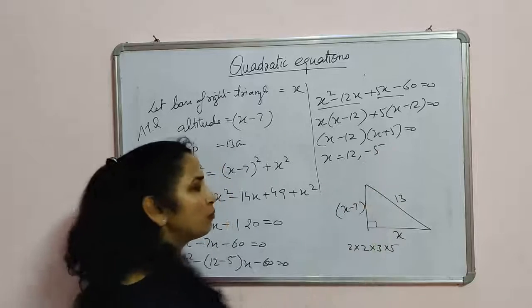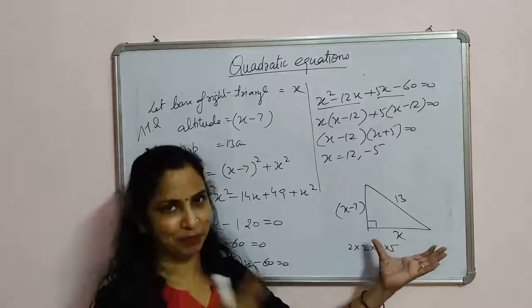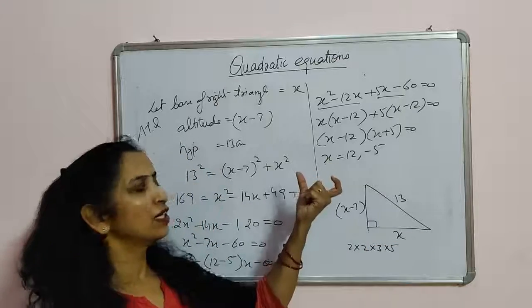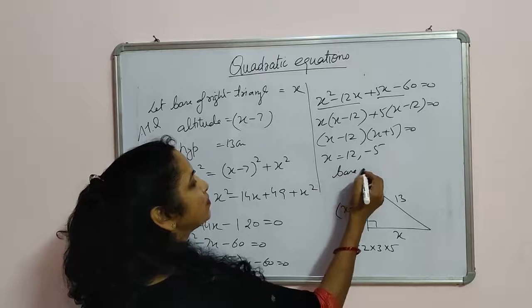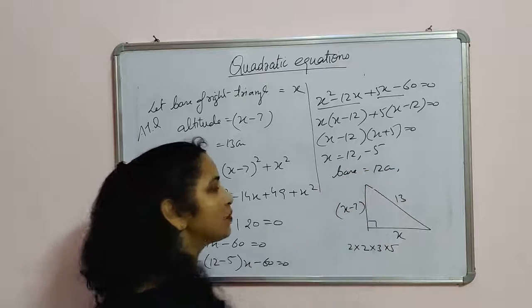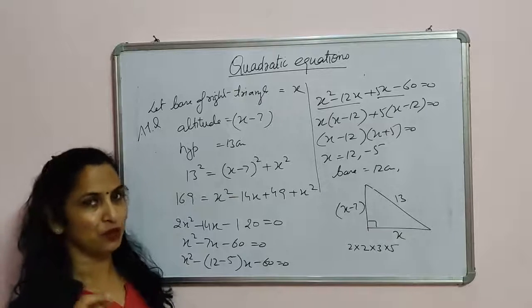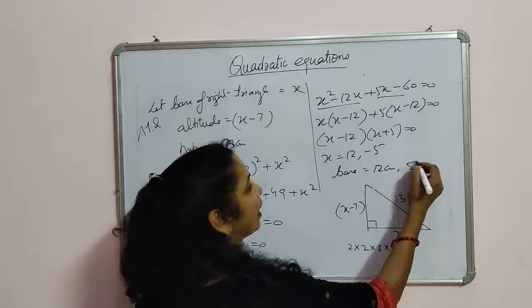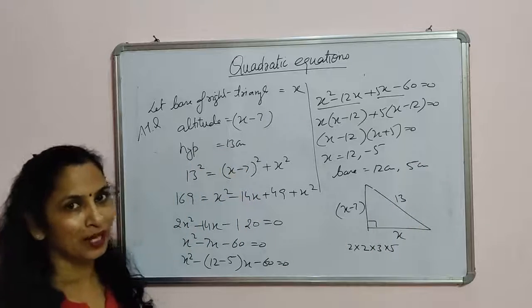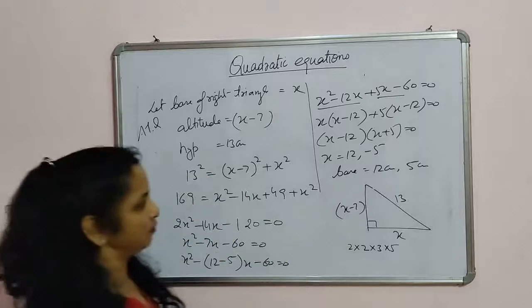Since a negative value is not possible for the base, a right angle triangle cannot have a negative base. So we will say the base of this right angle triangle is 12 centimeter. If the base is 12, what should be the value of the altitude? Since the altitude is 7 less than the base, it will be 12 minus 7, which is 5 centimeter. Again, it's important to write the unit along with your answer. So this was question number 5.